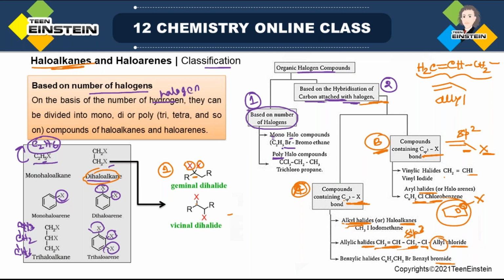But if they are attached to two different carbons, now two different carbons contain these two halogens, and this is known as vicinal. Why is it important to know? Because suppose some compounds are given and it will be asked which among these compounds are geminal and which are vicinal, because both are dihalo, but there is a difference. In the first case both are attached to the same carbon, in the second case they are not attached to the same carbon but to adjacent carbons. Fine. So this is the difference between geminal and vicinal. Any doubt in this slide?